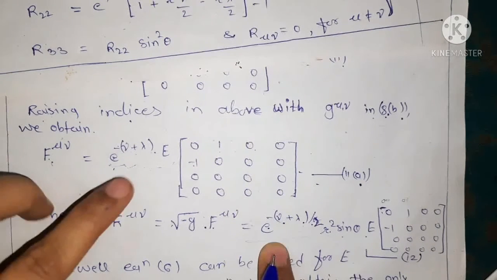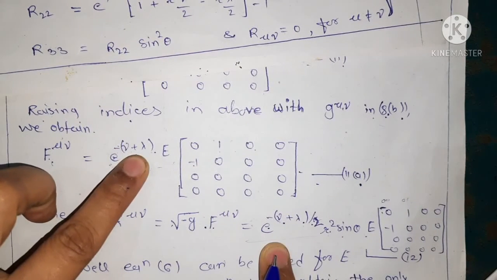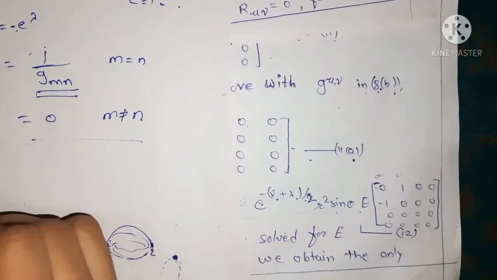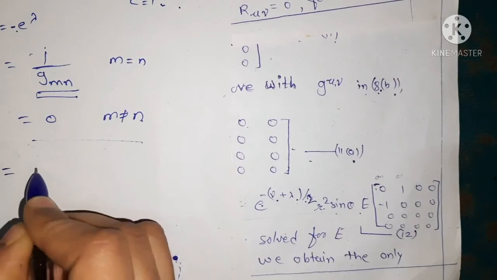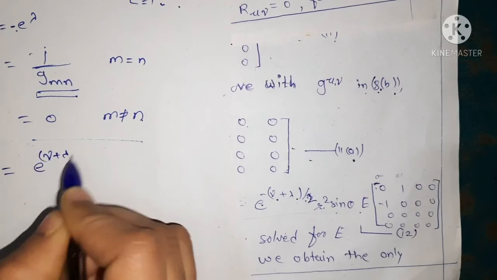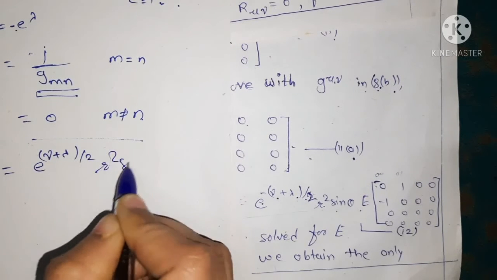So as we have substituted e to the power minus nu plus lambda, and under root of minus g has the value e to the power nu plus lambda upon 2, r square sine theta.